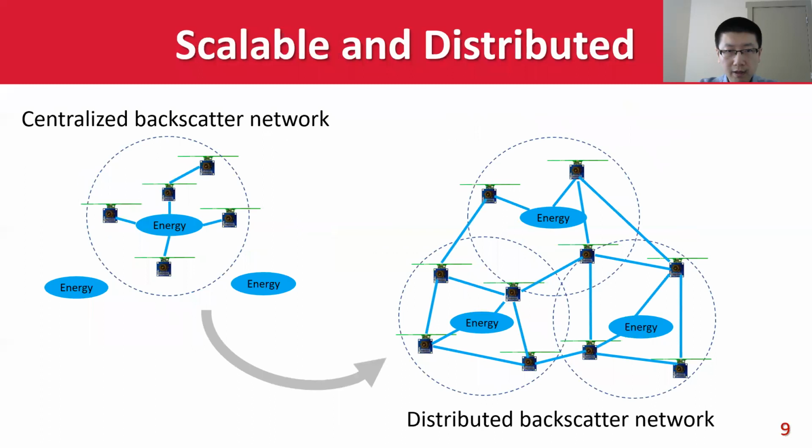This change will lead to a scalable backscatter sensor mesh. Compared with the centralized mode, decoupled decodable relay and distributed excitation can largely extend the sensor network coverage and get high throughput and robust connections.